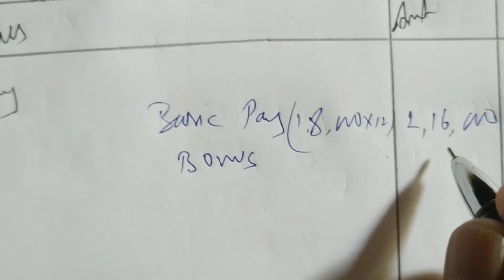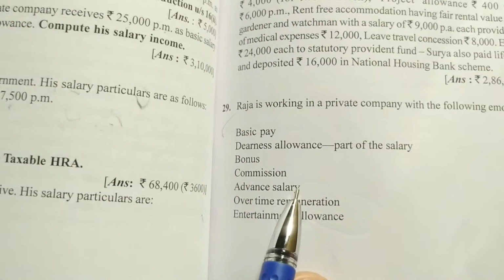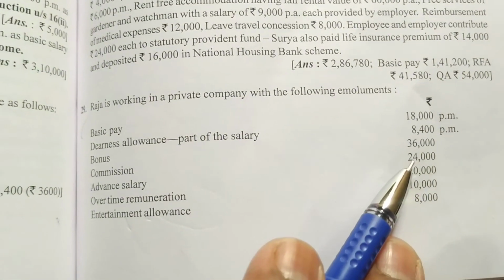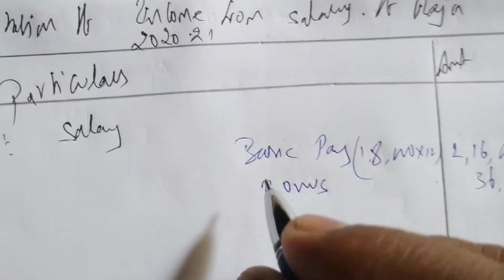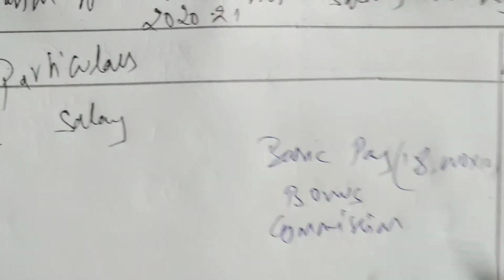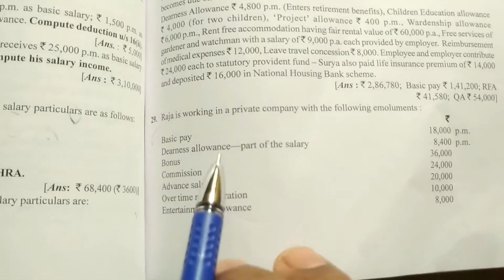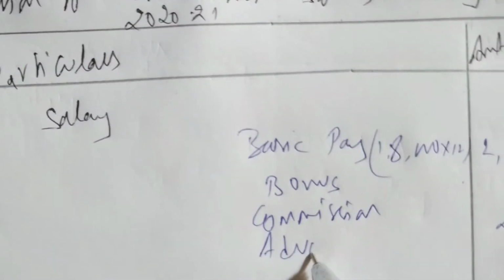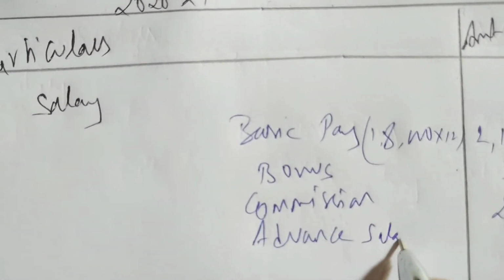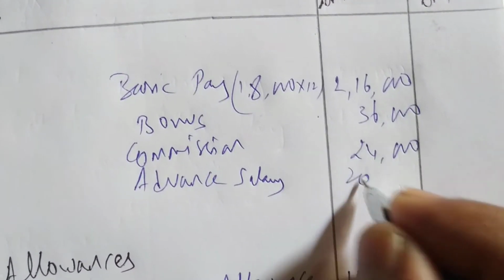Bonus 36,000. After bonus we are having commission, that is how much? 24,000. So commission also becomes part of salary. So write commission 24,000. Okay, after commission we are having advance salary, that also comes under salary. Advance salary. How much advance salary? 20,000. So we'll write 20,000 as advance salary.